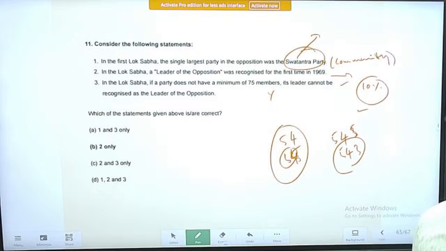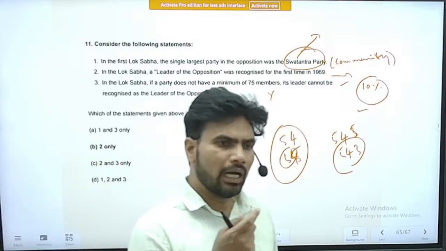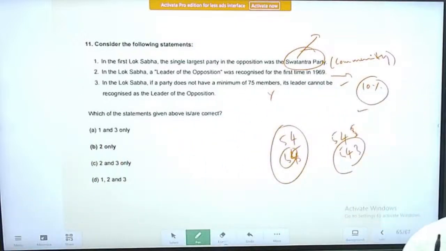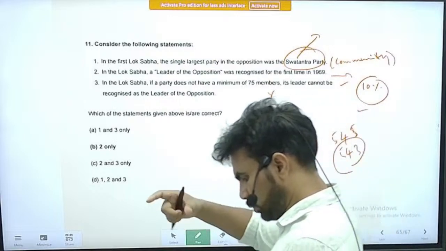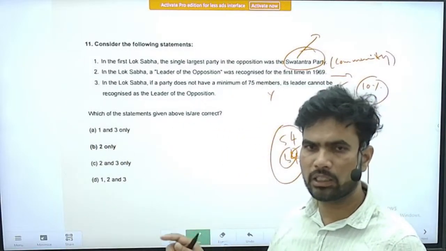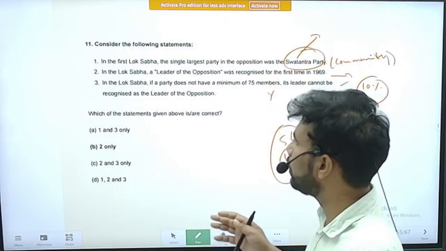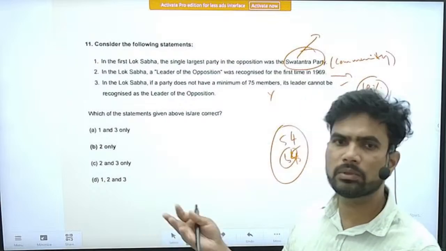So there were certain amendments: the leader of the largest opposition party will be considered as the leader of opposition when it comes to appointments to certain positions. In that way, a constitutional amendment act has been brought in. Then the appointment of Lokpal was made possible. So those are the later problems and developments.